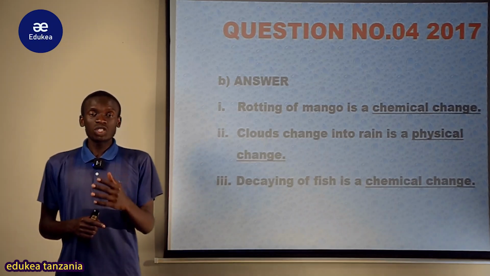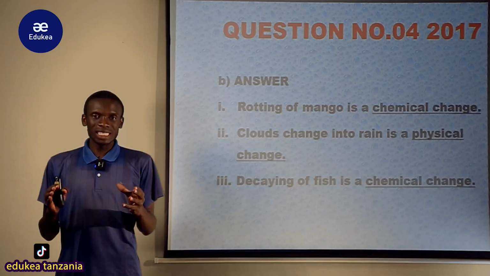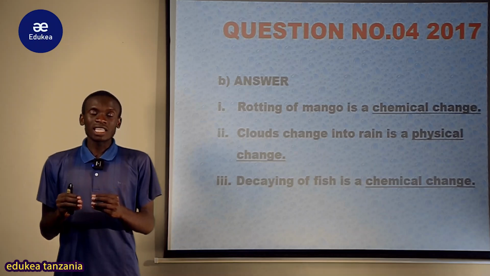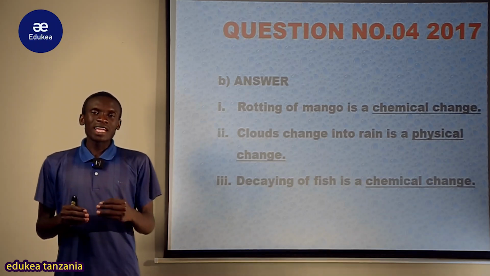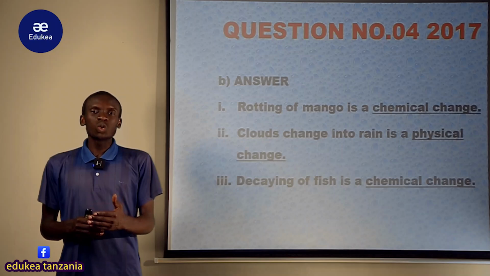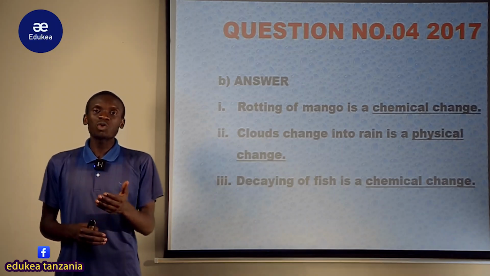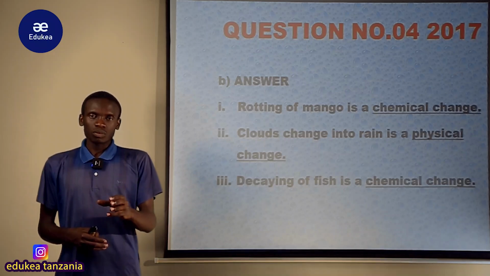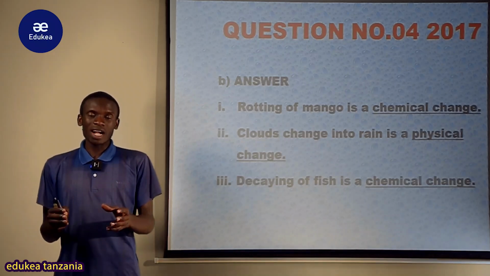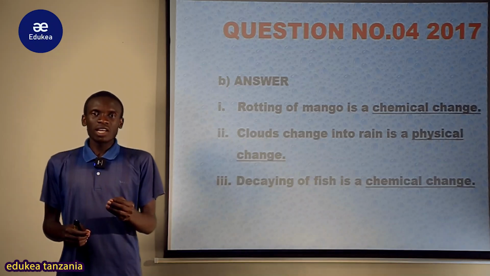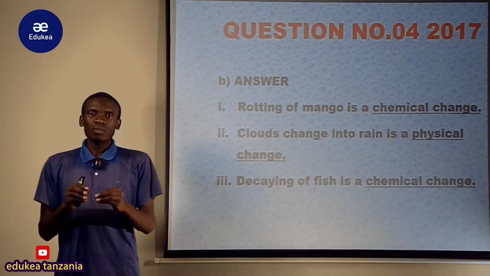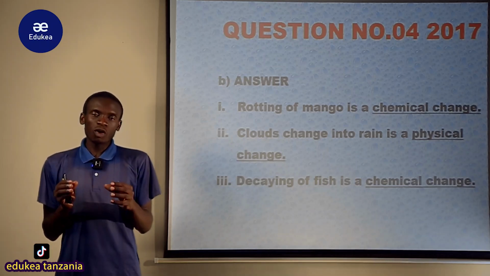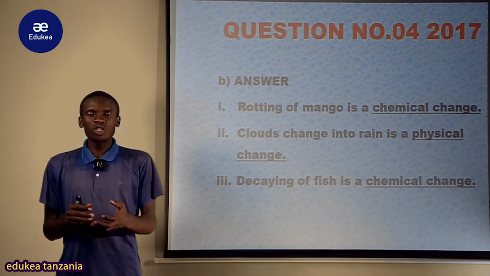Kwamba physical change ni change ambayo haibadilishi ile composition ya substance. Kama ilikuwa ni maji, yanaanza kama ni maji yale yale, ila yakabadilika tu ni namna ya state yake. Kwa mfano ilikuwa liquid ikachange kwenda kwenye solid. Kwa mfano una ice, una ice water, lakini una fresh water, au una maji ya kawaida. Ice and the water only differ in their physical properties, but the composition is the same. So that is about the physical change.